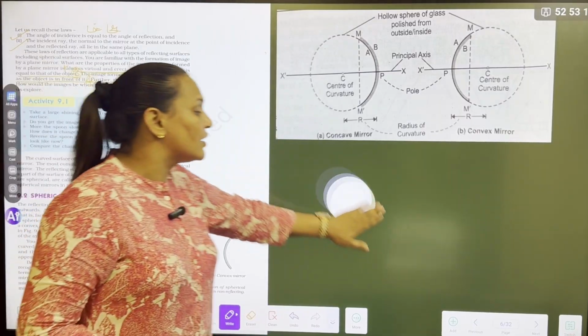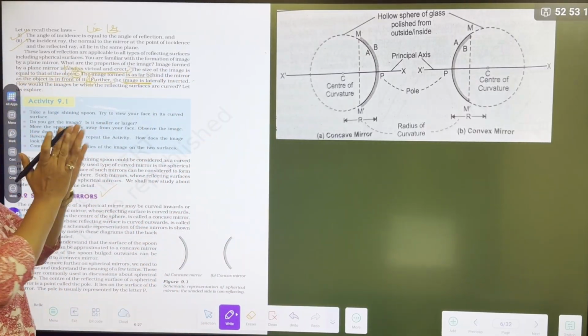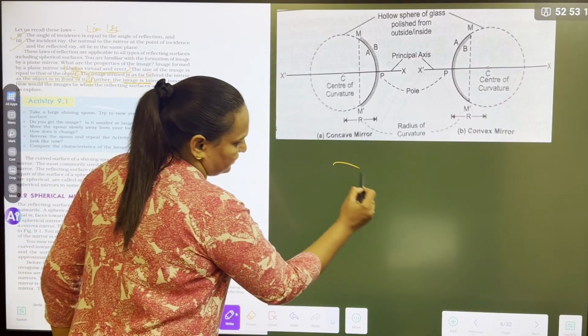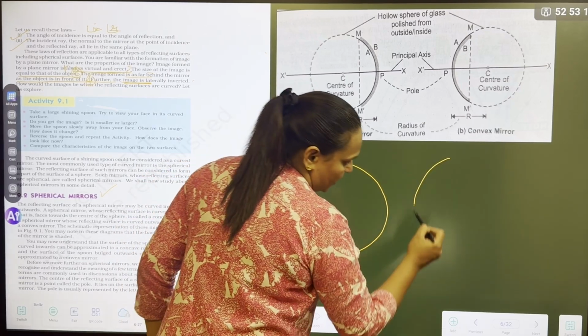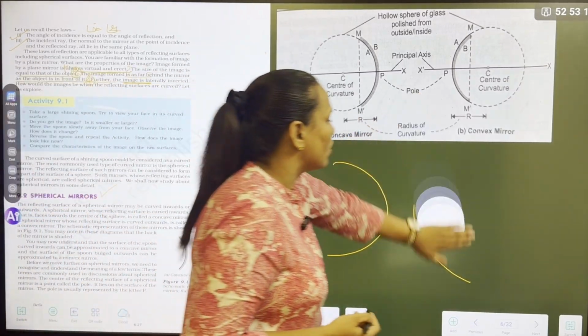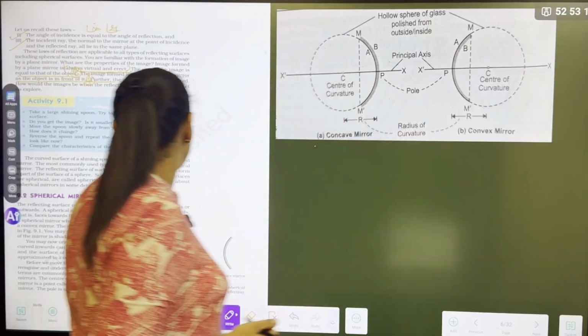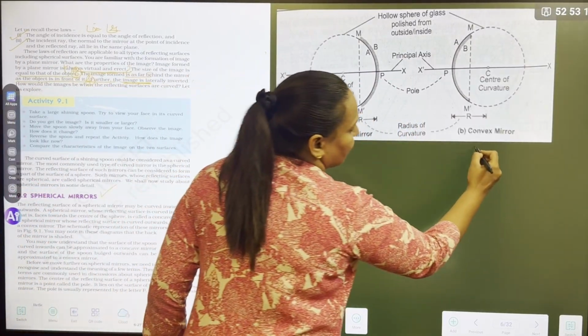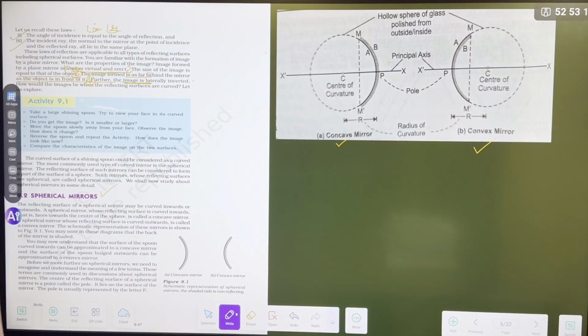Spherical mirrors are curved mirrors. They are not plane mirrors. They are curved like this. These are called curved mirrors. So when we talk about spherical mirrors, we have two types of mirrors. One is a concave mirror and one is a convex mirror.